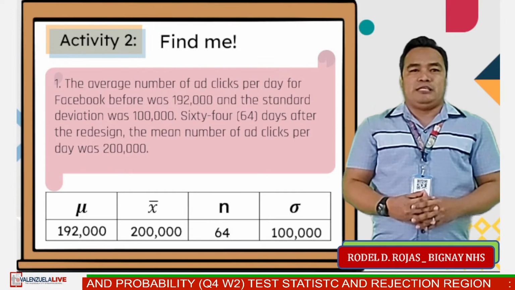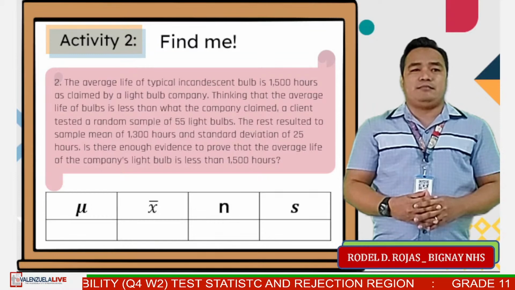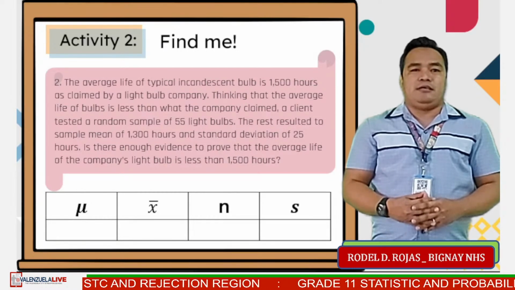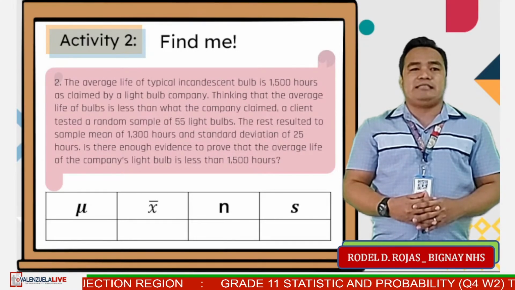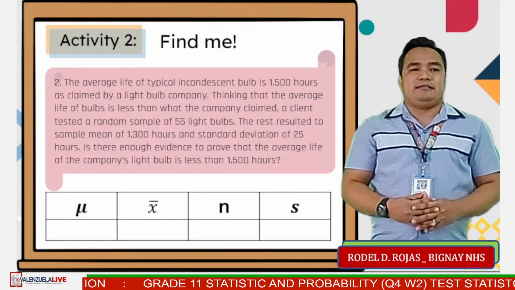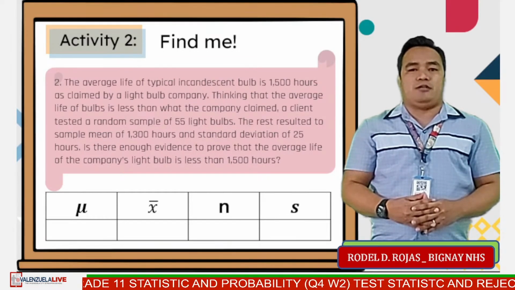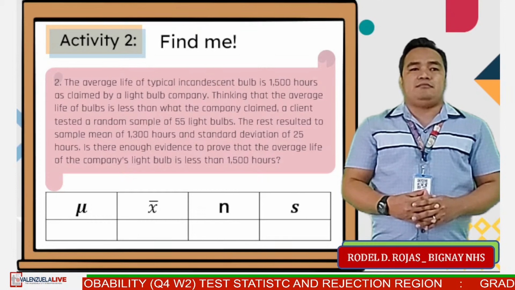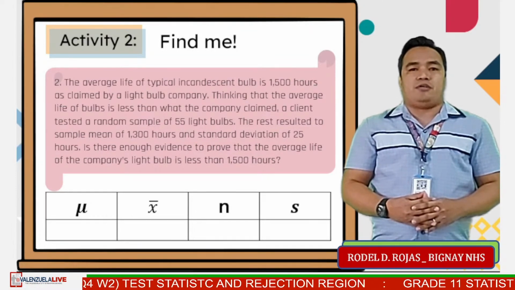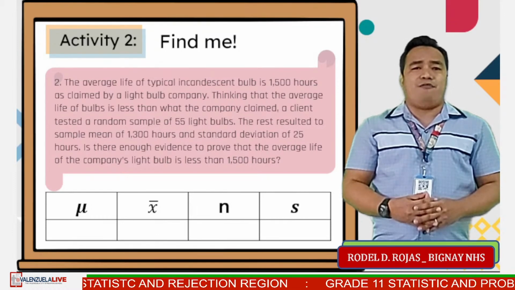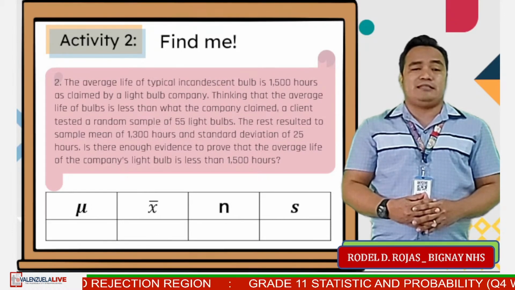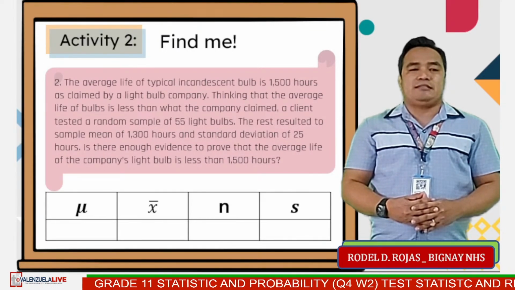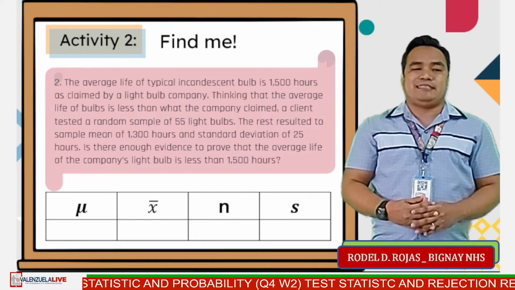Next, for number 2, the average life of typical incandescent bulb is 1,500 hours, as claimed by a light bulb company. Thinking that the average life of bulbs is less than what the company claimed, a client tested a random sample of 55 light bulbs. The test resulted in a sample mean of 1,300 hours and standard deviation of 25 hours. Is there enough evidence to prove that the average life of the company's light bulbs is less than 1,500 hours? Find the population mean, sample size, and the sample standard deviation. 10 seconds, go.